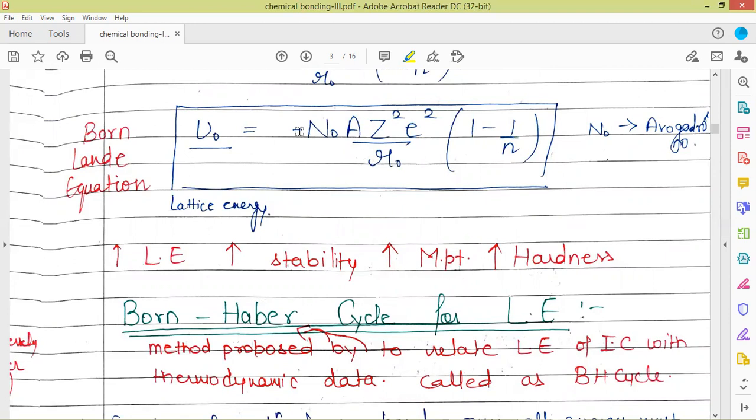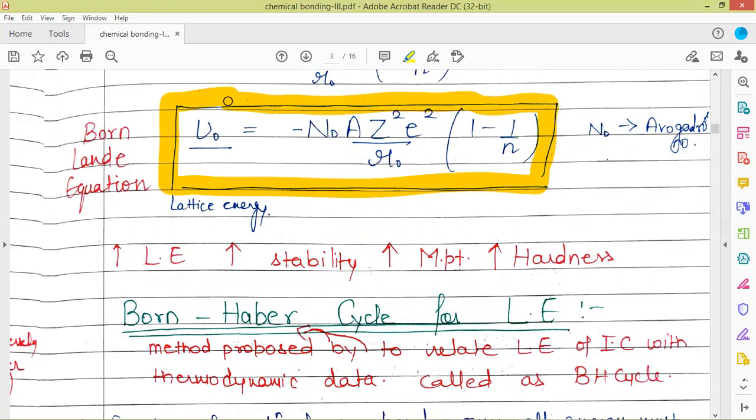Now, this equation which we have obtained, we have not considered the derivation of this equation. This equation we can memorize directly. The derivation is not in your syllabus. So you can memorize this whole expression directly. So this equation is called the Born-Lande equation.